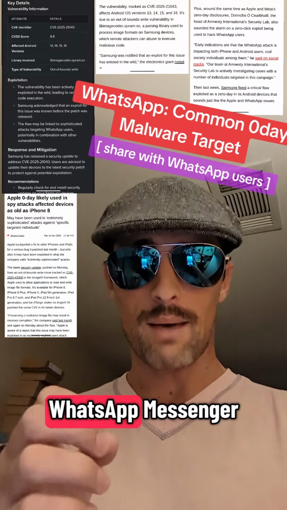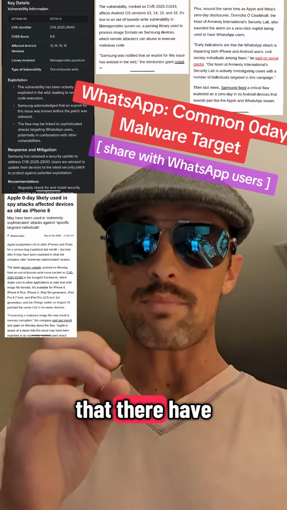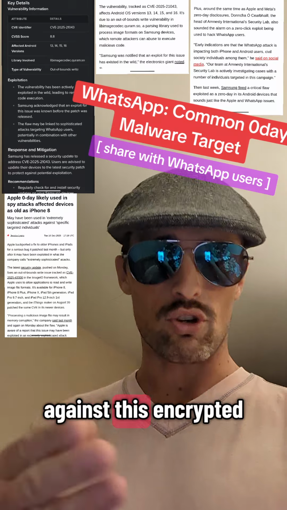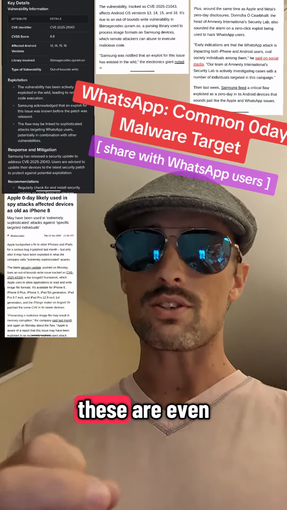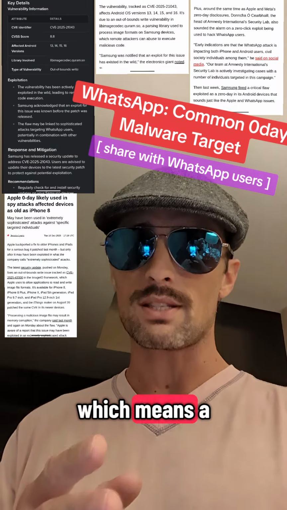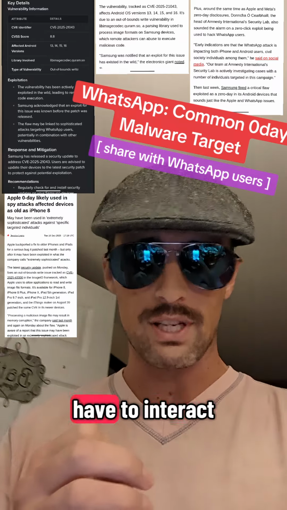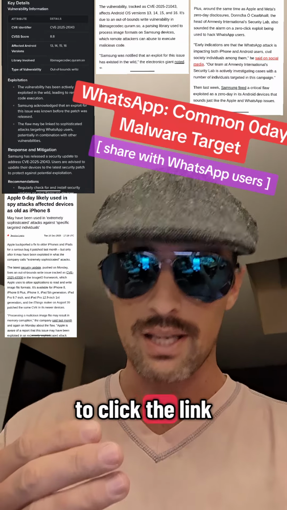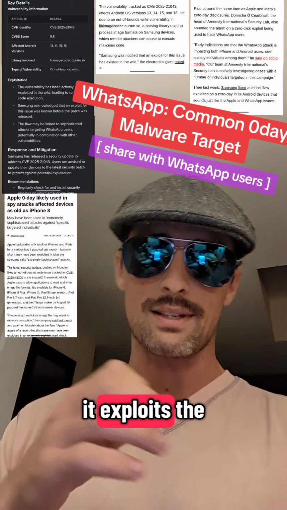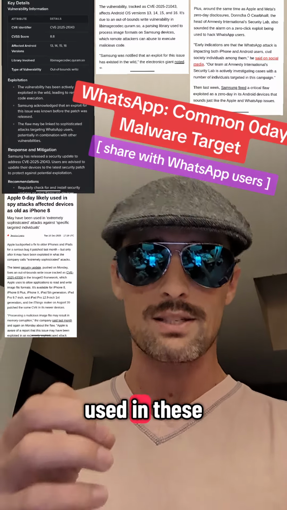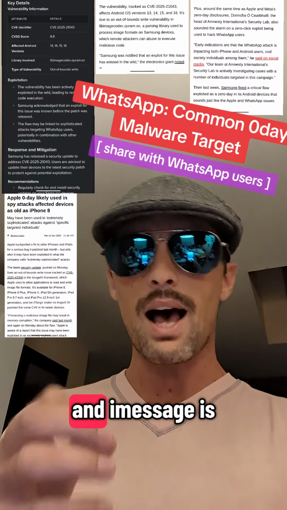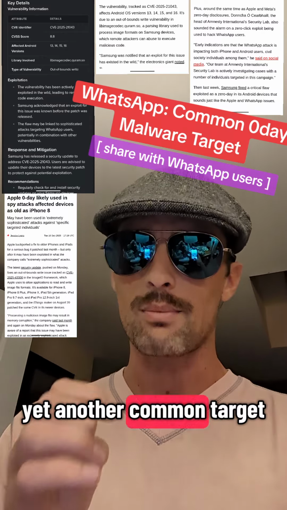If you have WhatsApp Messenger, you should know that there have been targeted attacks against this encrypted messenger. And some of these are even zero-click, which means a 0-day that you don't even have to interact with the message. You don't have to click the link. Sometimes it exploits the libraries that are used in these messaging applications. And iMessage is yet another common target.